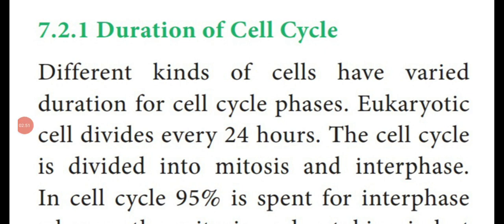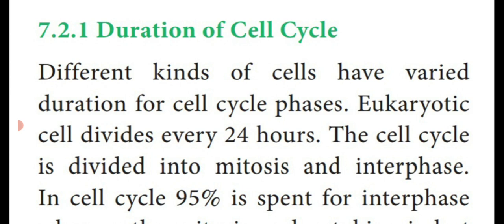So the first topic is duration of cell cycle. That means the different events which take place to form a new cell are known as the cell cycle. So these different series of events take place in a particular time period only. That is known as the duration of cell cycle. So in eukaryotic cells, cell division takes place every 24 hours. So every 24 hours, cell division takes place in a eukaryotic cell, that is an advanced cell.